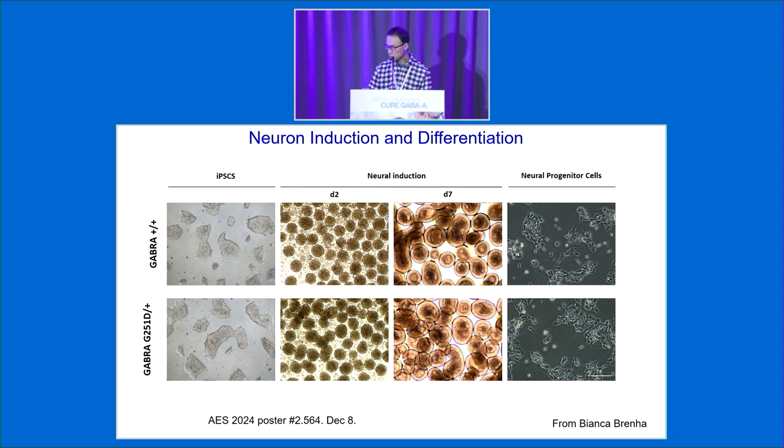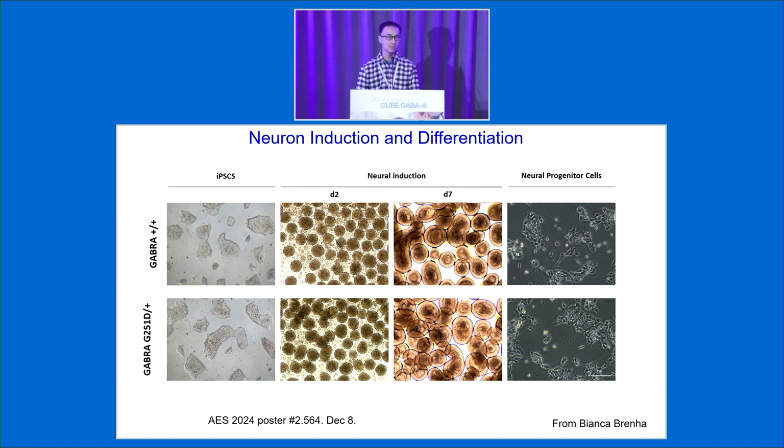Basically, she showed that we can. This is the wild-type iPSC cells. This is disease variant carrying iPSC cells. She can induce these iPSCs into embryoid bodies. This is a stage that is important to convert the iPSCs into neuroprogenitor cells. After generating these neuroprogenitor cells, they can be further matured into neurons. Bianca used different markers to label different stages along this process.